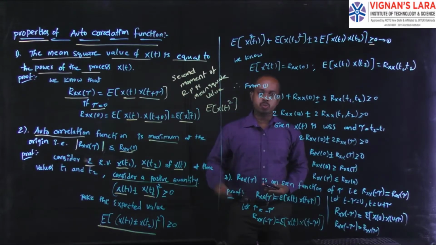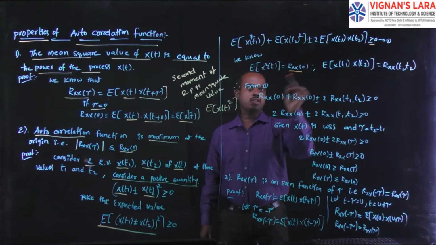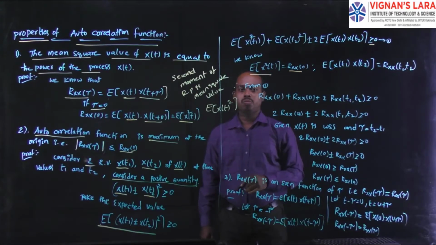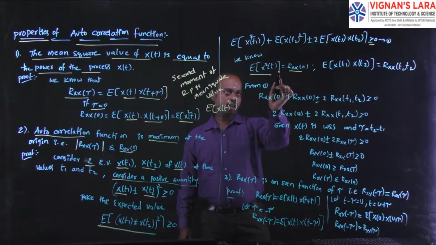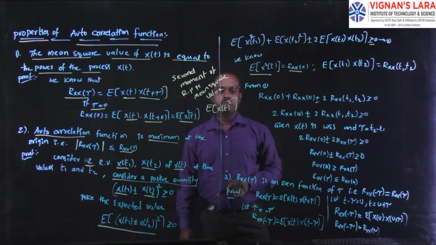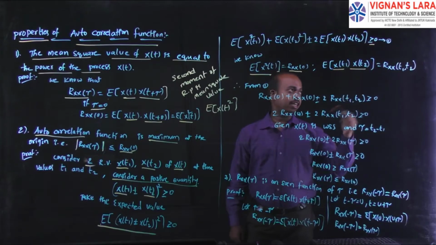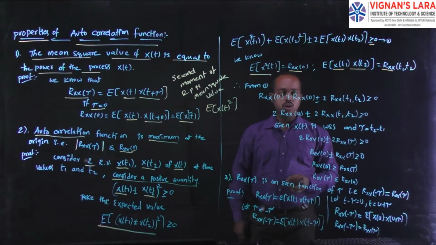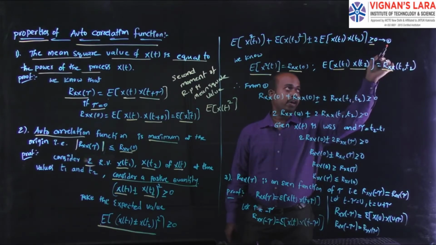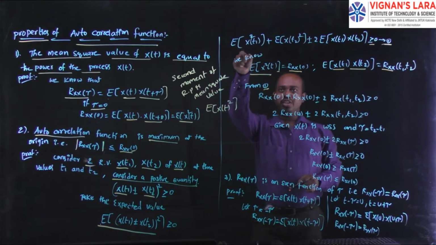Already we know from the first property that the power of a random process is equivalent to its mean square value. According to that property, wherever the expectation of x square of t quantity is there, we replace it with Rx of 0. And expectation of x of t1 and x of t2 we write as the autocorrelation function Rx of t1 comma t2. Now we substitute these quantities in equation 1.